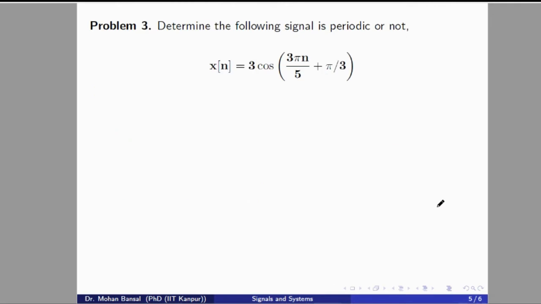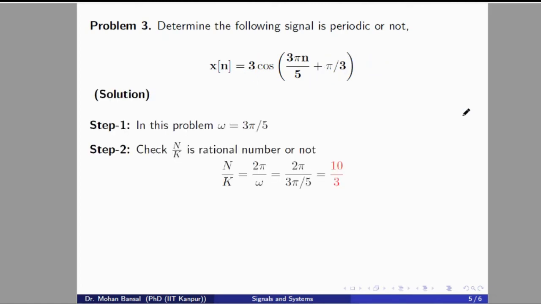Now come to the third problem. In this problem, we have included some amplitude as well as phase. But as we know, periodicity and fundamental period are not affected by the amplitude as well as phase. In this problem, omega is 3 pi by 5. This is our omega, 3 pi divided by 5.